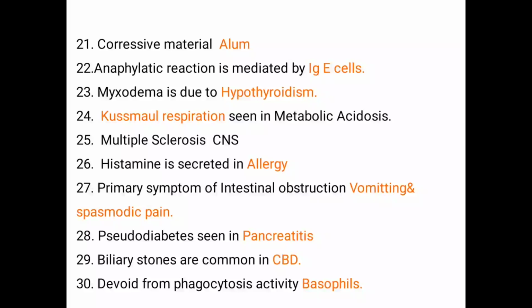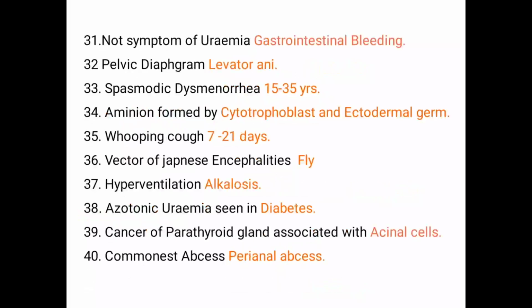Which type of cells are devoid of phagocytosis? That is basophils. Next, not a symptom of uremia, that is gastrointestinal bleeding. Pelvic diaphragm is formed by levator ani muscle. Next, spasmodic dysmenorrhea is seen between the age group of 15 to 35 years. Next question, amnion is formed by cytotrophoblast and ectodermal germ layers. Whooping cough, the incubation period of whooping cough is 7 to 21 days.